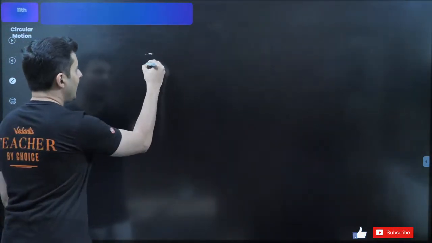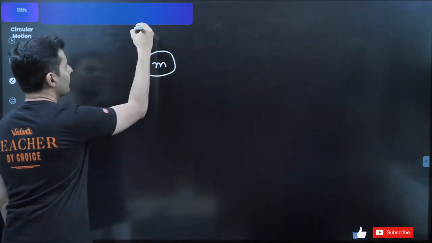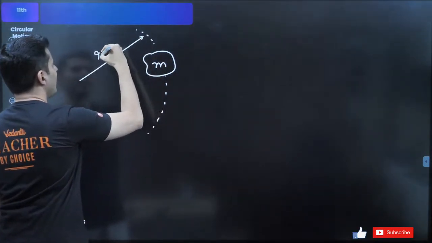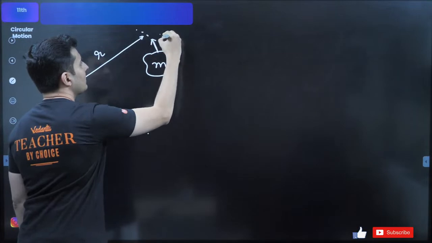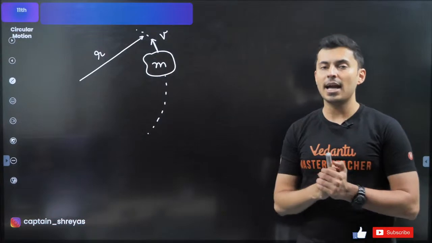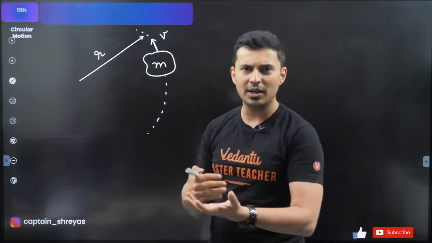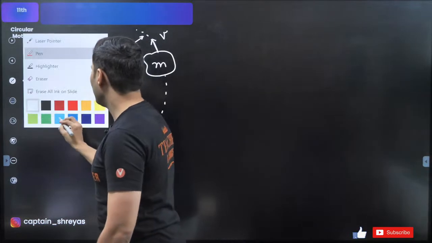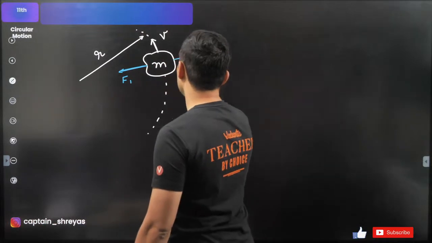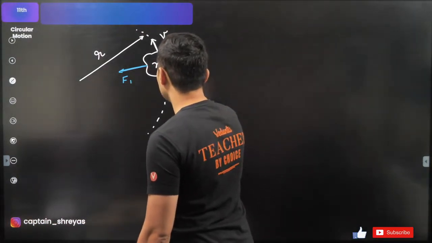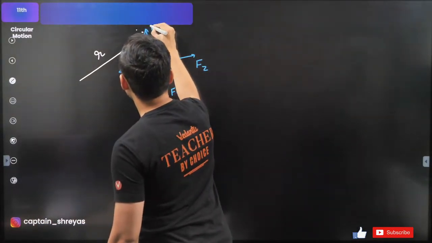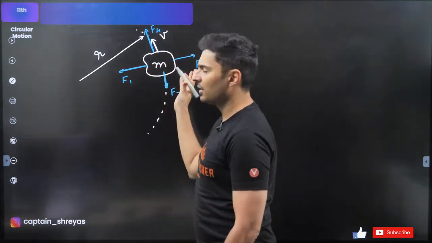See, if I have some kind of a body of a certain mass and I know it is going in a circular path of, let's say, radius r, and the velocity is v, then usually when you show the forces and you are drawing the free body diagram and you are trying to find some kind of a relationship, maybe let's say there are forces like this. There is one force F1 this way, maybe a force F2 this way, maybe a force F3 this way, maybe a force F4 this way. These are the forces. Example.